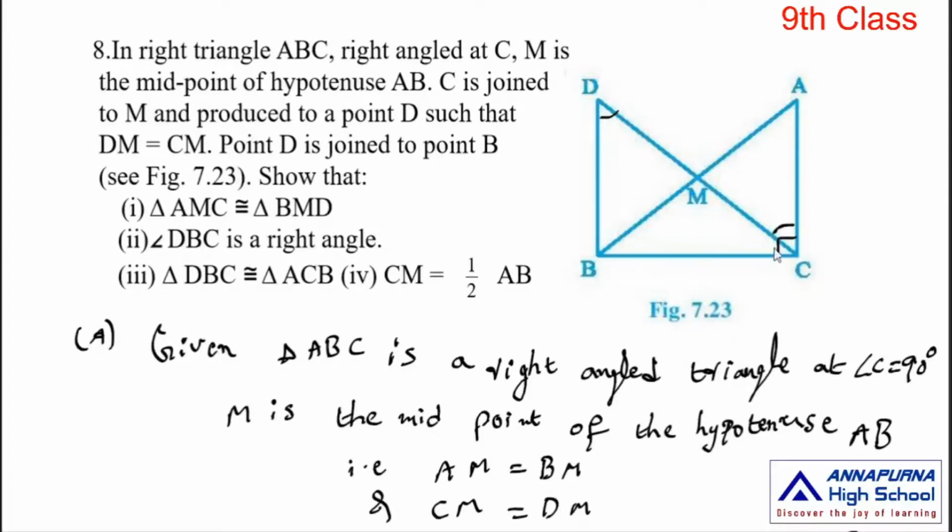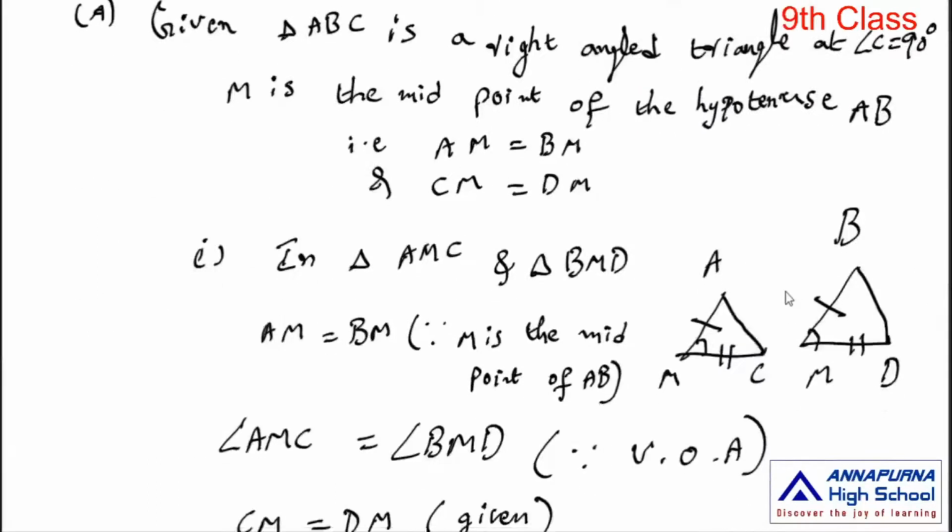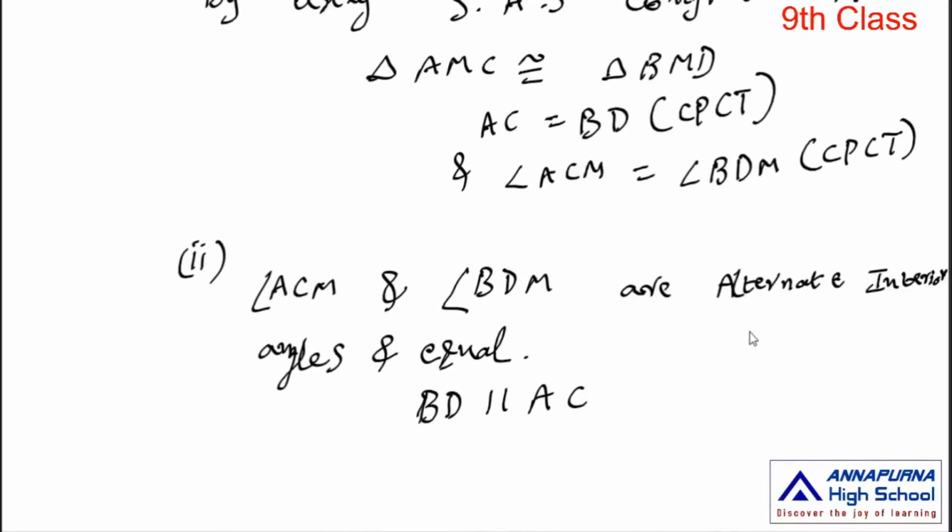So angle B plus angle C is equal to 180 degrees, since BD is parallel to AC and BC is the transversal, co-interior angles.